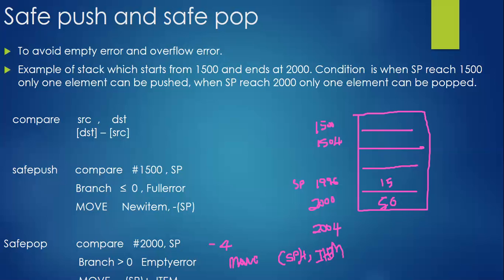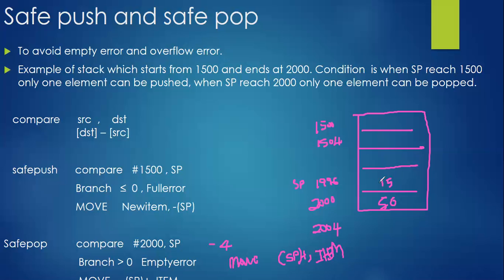Okay, so here we have a statement. I think the size of the PPT is a bit wide, because of that the last statement is half visible. So I'm just writing it over here. That is move SP within a bracket plus comma item. Which means I need to move the stack pointer where it is pointing, for 196. So I need to move this particular value from this particular location to item, exactly.